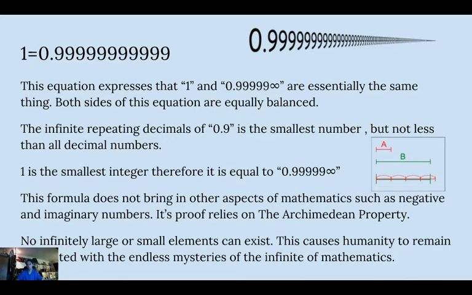And that really is interesting, because the only thing about this formula is it doesn't bring in other aspects of mathematics, such as negative and imaginary numbers. It doesn't bring in really complex numbers. It simply relies on the Archimedean property of the number line, that numbers on a line cannot be greater or less than the numbers ahead. It's an interesting concept, how it relies on the concept of infinity.